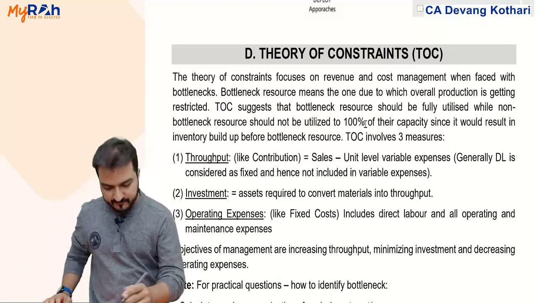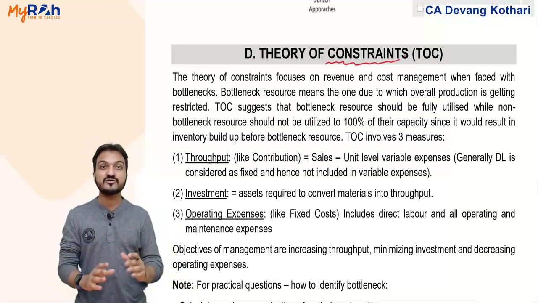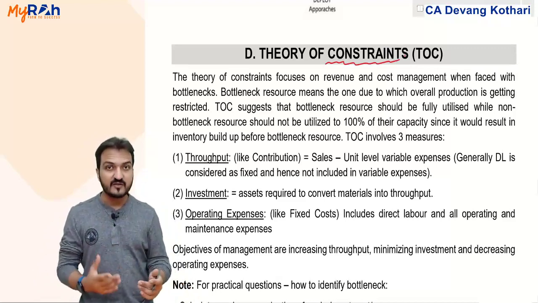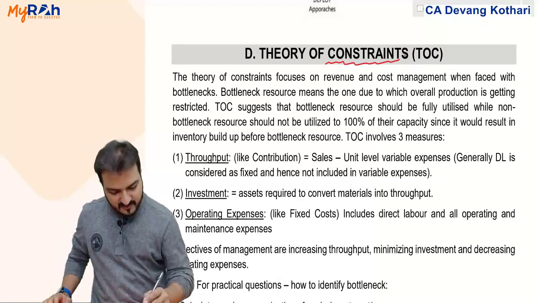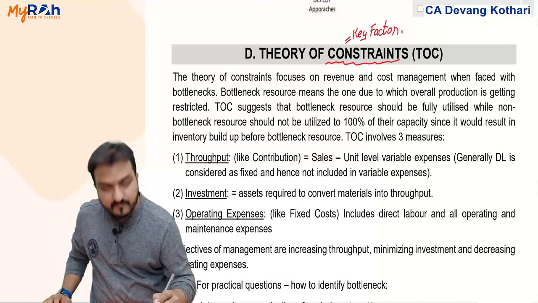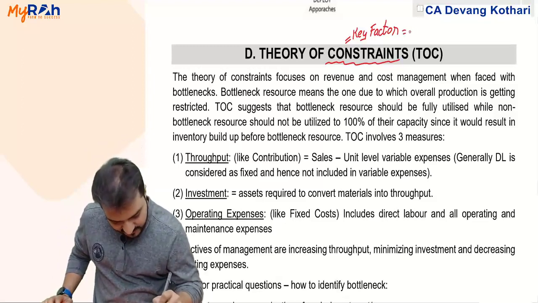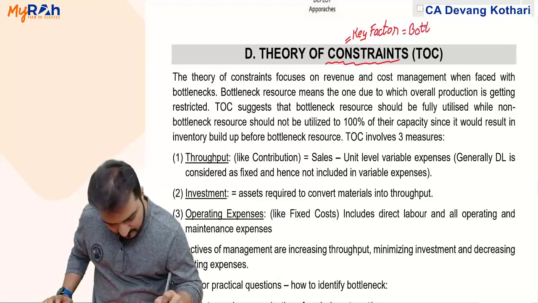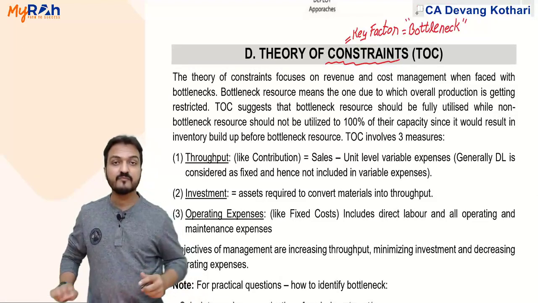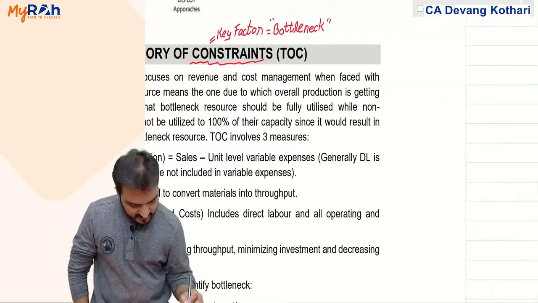Because look, in one sense, the word constraint means something that is restricting your production. So basically that word constraint is just like key factor. Remember the decision making chapter. In fact, I can also say that the word constraint is just like bottleneck. You remember what is bottleneck? Let me remind you with one example. Let us revise bottleneck with one example.